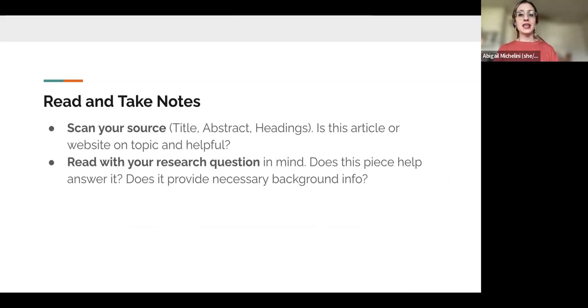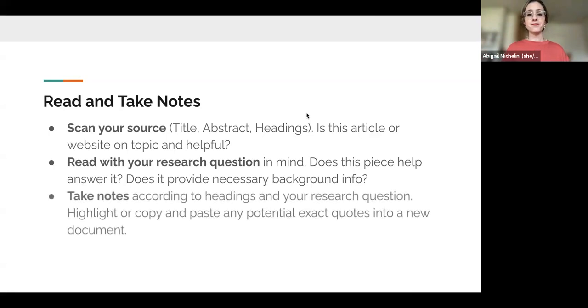Now is the time to nail down your sources before you're trying to juggle writing your paper and finding sources. That's too much at once for this kind of paper. You want to find your sources first if you can, and you have to, it's part of the assignment. Take notes according to your headings and your research question. Highlight or copy and paste any potential exact quotes into a new document. So as you're reading, take note of where you might want to cite from this paper or article or website.